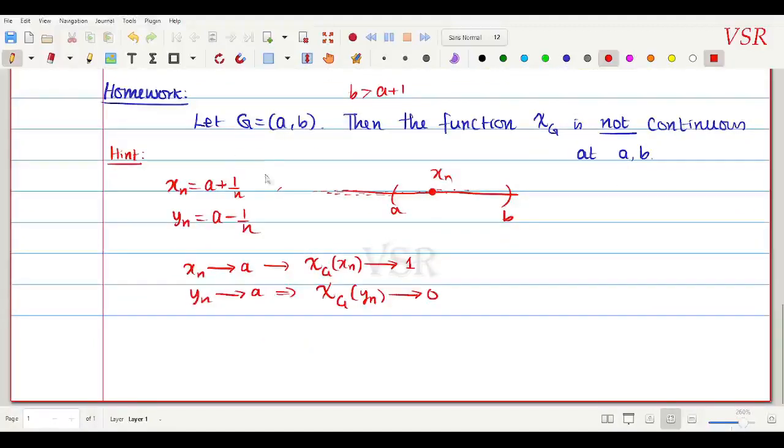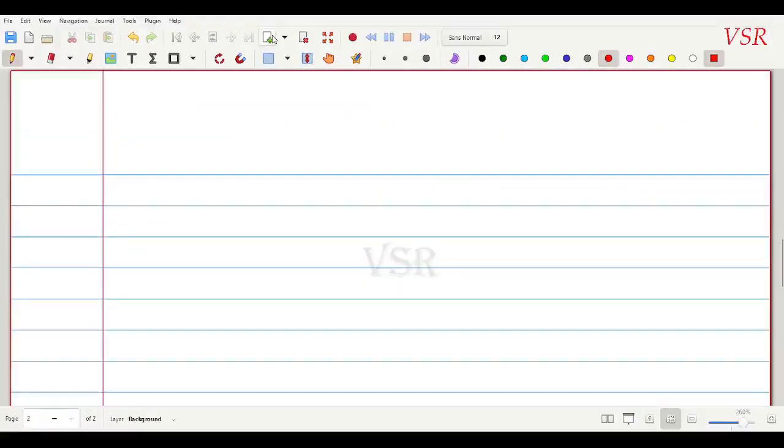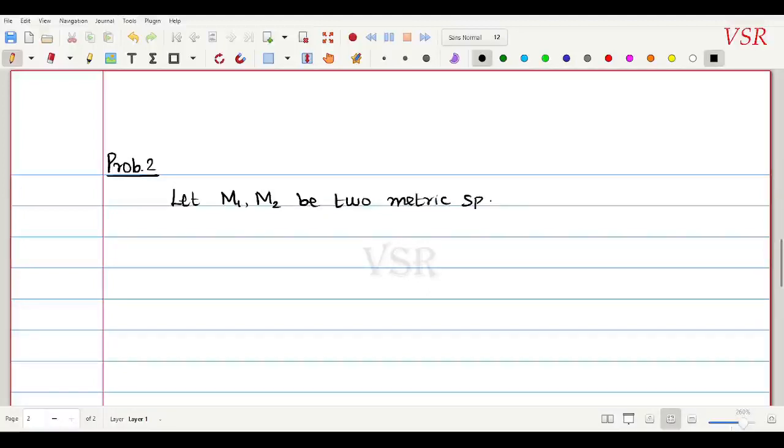Next we are going to prove another problem, problem 2. Let M1, M2 be two metric spaces, and A a subset of M1.